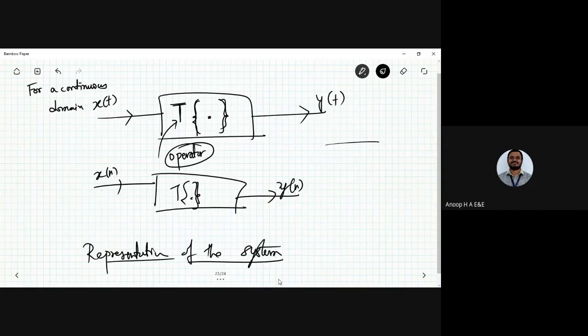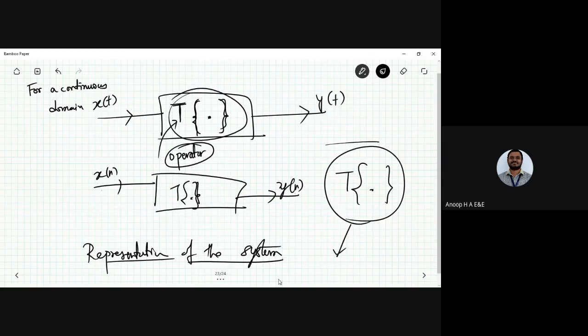It is a continuous time system viewed as an operator, and this operator is represented by T in flower brackets.